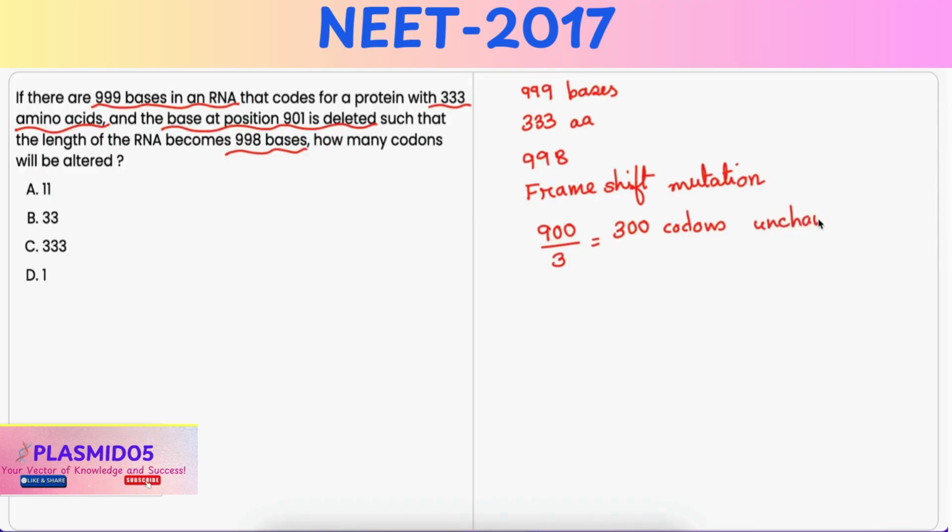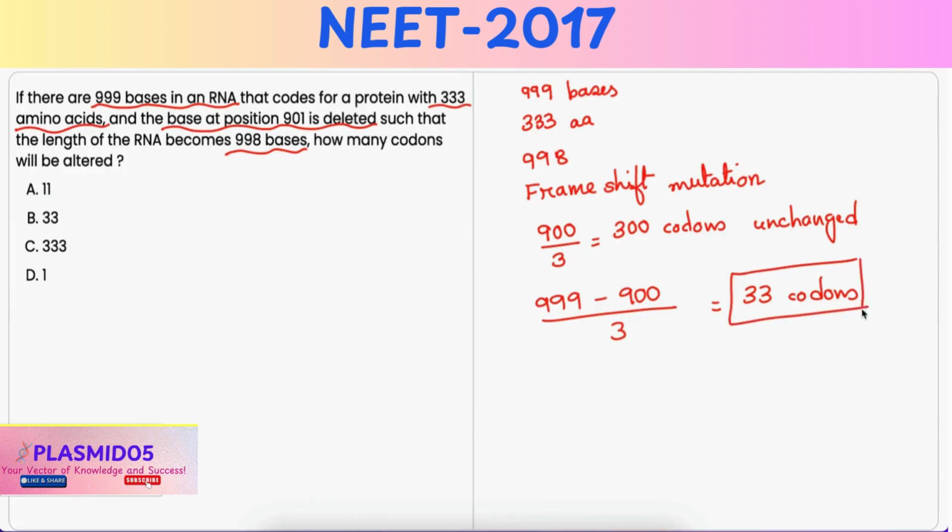So from position 901 onwards, there are (999 minus 900) divided by 3, which is equal to 33 codons. So the number of altered codons would be 33 codons. Since the deletion shifts the reading frame, all these 33 codons from position 901 onward would be altered. So the correct answer is option B.